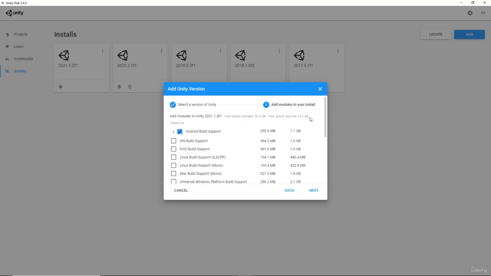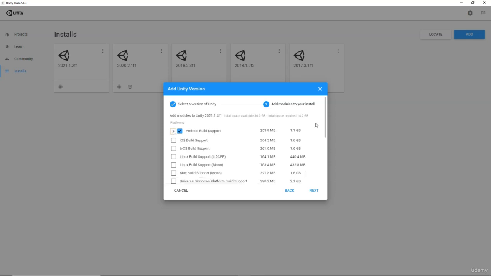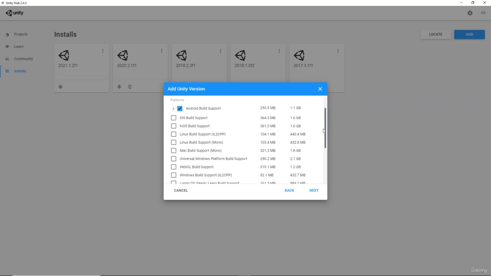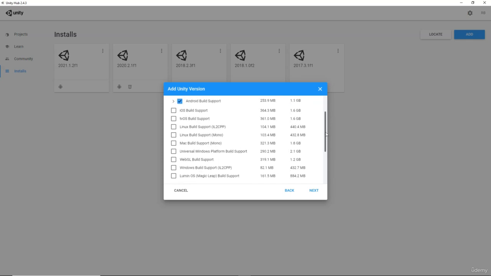Now we need to select the components that we want to install along with our Unity install. If you are like me and you build for Android, then you need to install this Android build support and the required components from here. Otherwise you will not be able to export your projects as Android APK versions. Other than that, one more necessary thing you want to install is Visual Studio. In order to write code in Unity, you will need a code editor. You can use any other code editor you want, but the default or official editor for Unity is Visual Studio. Not Visual Studio Code, it's Visual Studio.